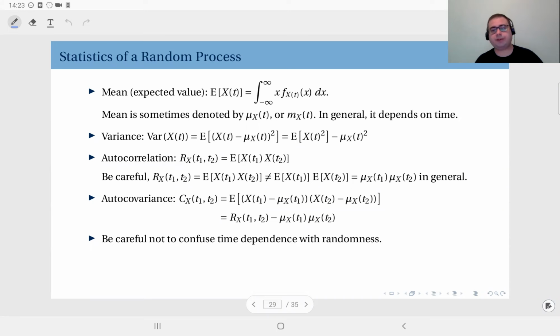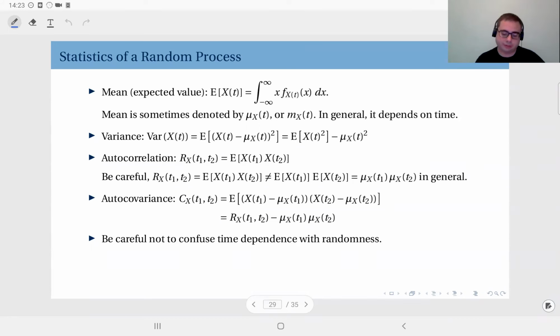We have seen how to characterize random processes through the joint distributions of their time samples. Next, we will talk about the statistics or moments. And of course, the first thing we will see is the mean or the expected value of a random process. And in fact, the definition is exactly the same, except for the fact that now you have time dependence.